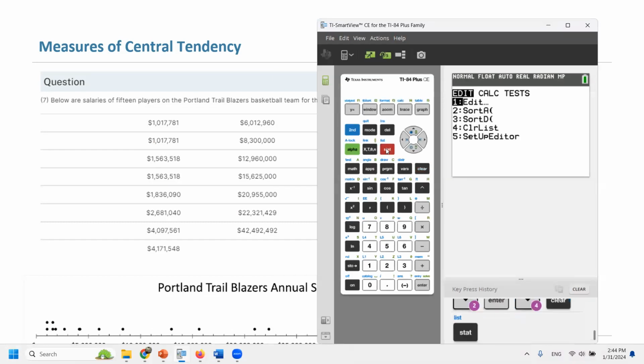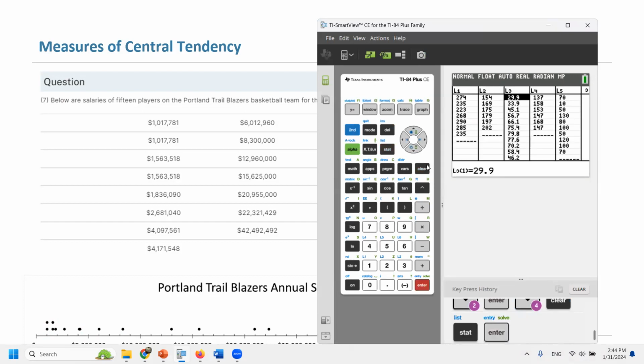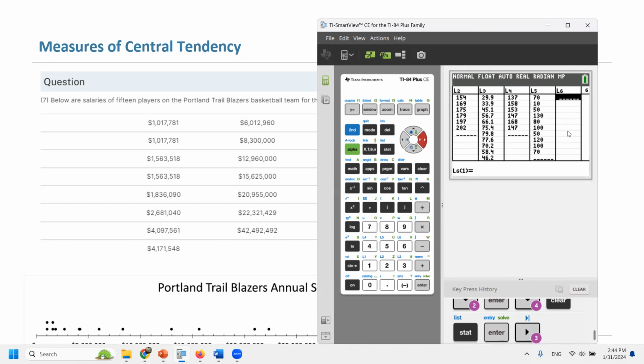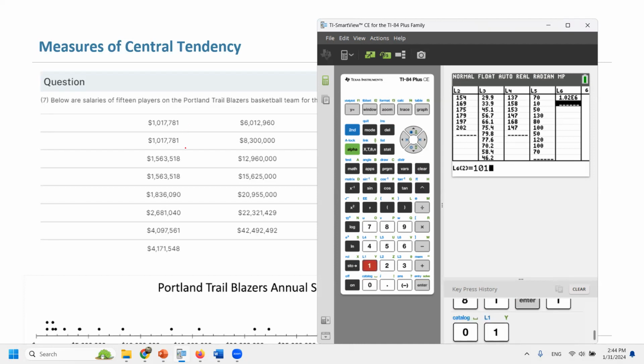So first go to Stat, Edit, and then use the next column, which is L6. So we're going to enter everything in L6, starting from the very first one, 1,017,781. Next number, 1,017,781. Next salary, 1,563,518.